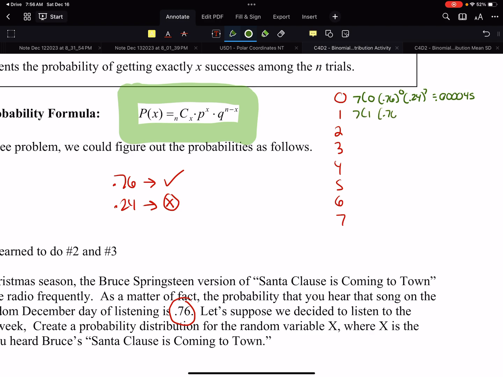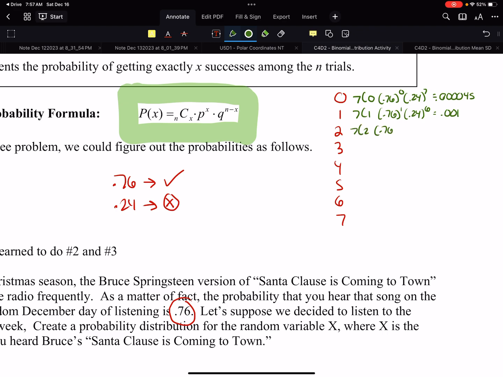Next, 7C1, 0.76 to the first, times 0.24 to the 6th. Those exponents always have to add to 7. The easy thing is on your calculator, just copy and paste. Slide up, copy it, change to 7C1, raise to the first, raise to the 6th. And again, we get another super small number, 0.001. Tiny.